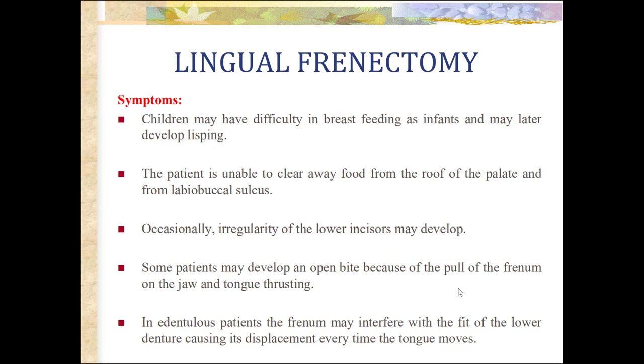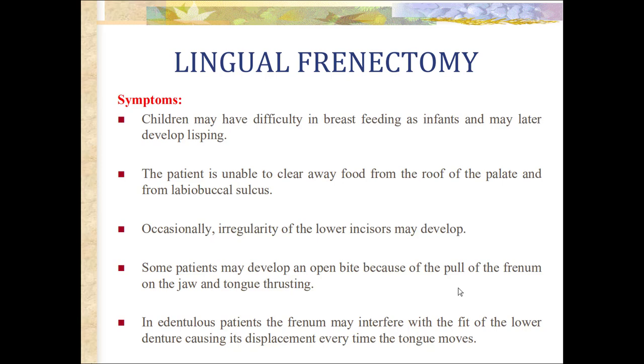Symptoms are children may have difficulty in breastfeeding as infants and may later develop lisping. The patient is unable to clear away food from the roof of the palate and from labiobuccal sulcus because of limited tongue movement. Occasionally, irregularity of the lower incisors may develop. Some patients may develop an open bite because of the pull of the frenum on the jaw and tongue thrusting.